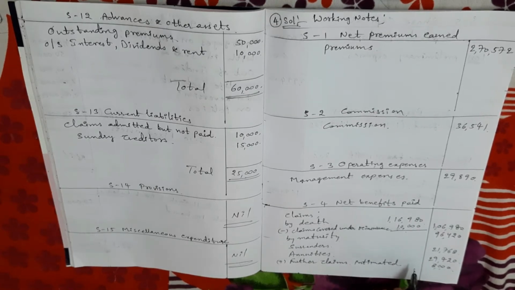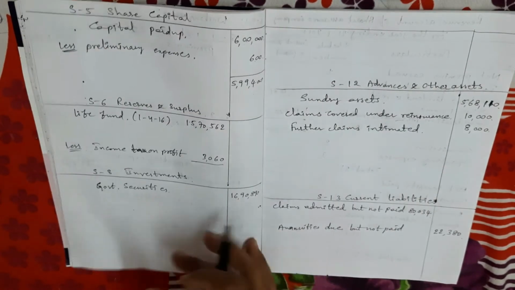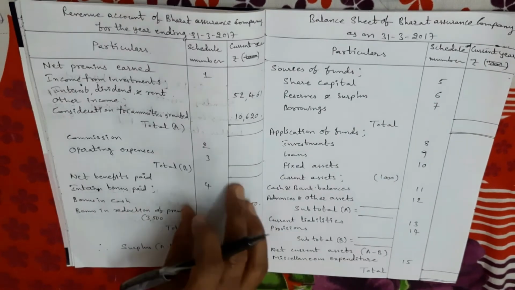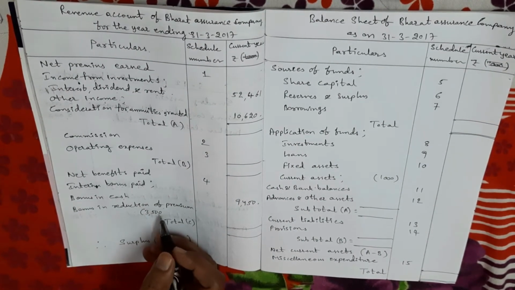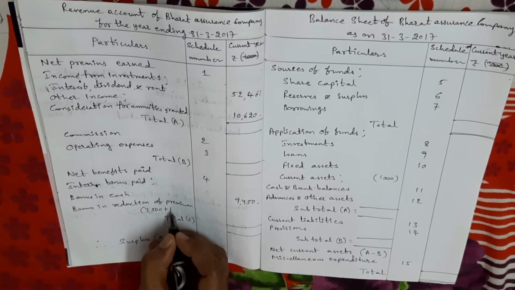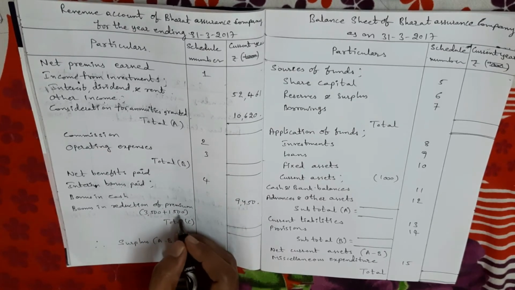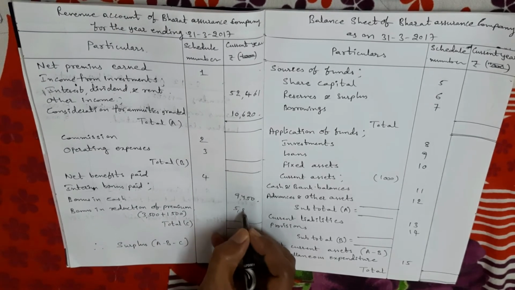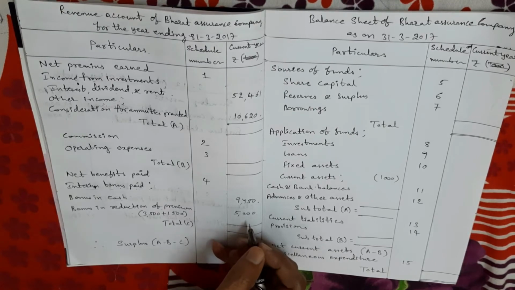Next, further bonus utilized in reduction of premium. We already wrote bonus utilized in reduction of premium as 3,500 rupees. Again, in additional information, 1,500 rupees is given. So this 1,500 rupees we also add to this amount. So 3,500 plus 1,500, total 5,000, we take in the outer column, amount column, 5,000 rupees. This is one time. Next, second time it comes.